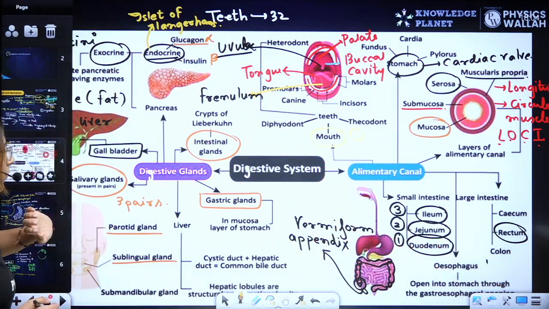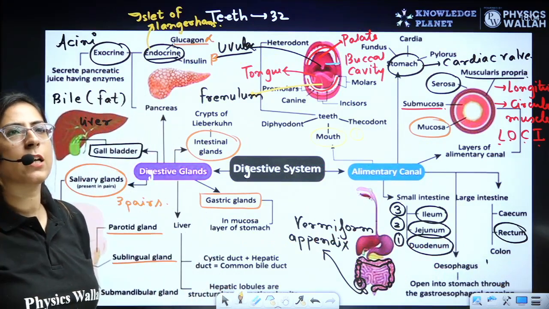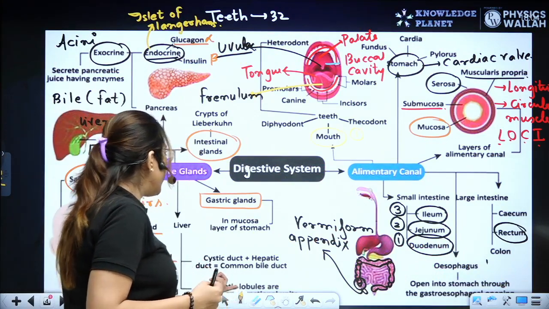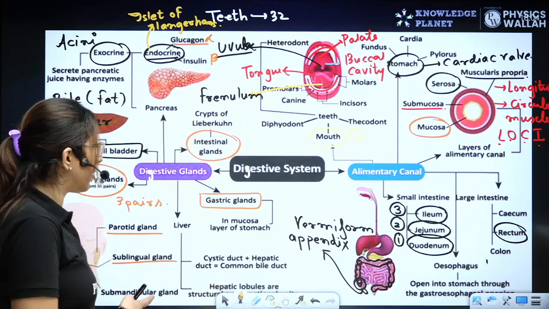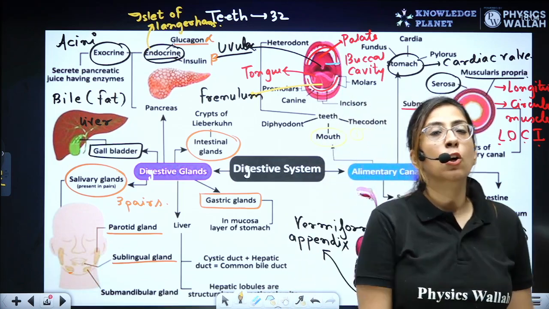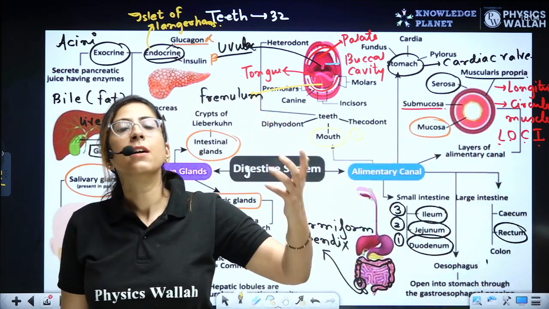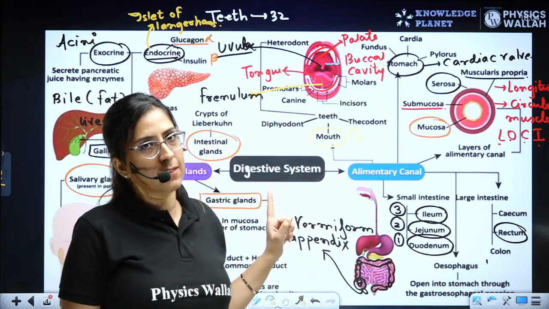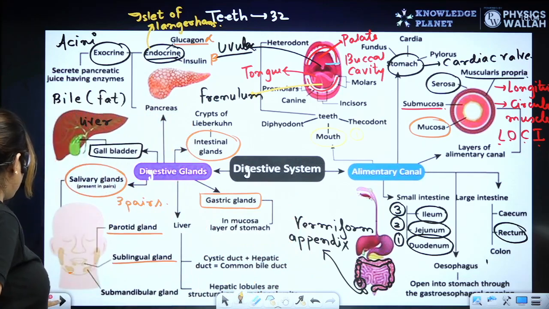Let's proceed further. Liver, we have talked about the liver. If someone asks you what is the basic unit of liver, you should say it is the lobules. Hepatic lobules are present in the liver, and they are the basic unit, and they secrete bile. So bile has bile pigments, it has various ions, and it doesn't have enzymes. Always remember, bile doesn't have enzymes. Clear? Okay, let's proceed further.